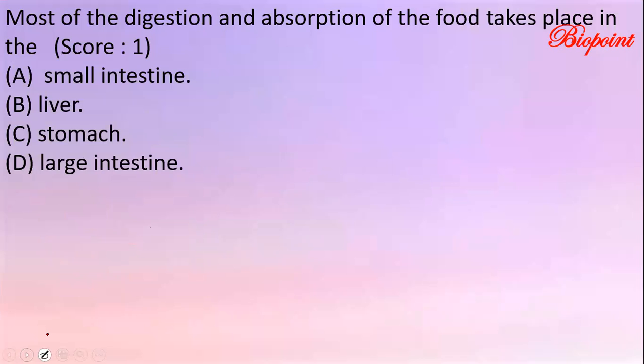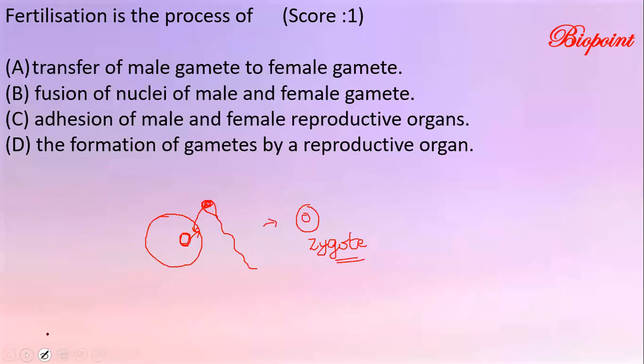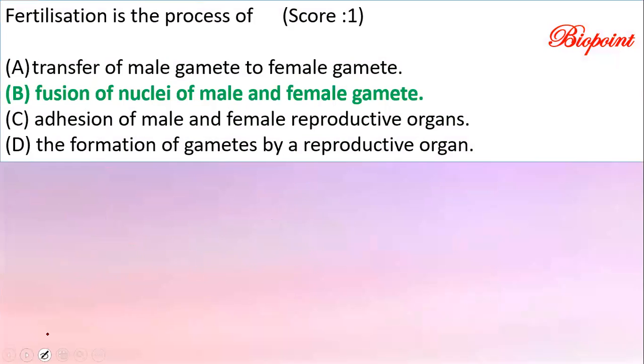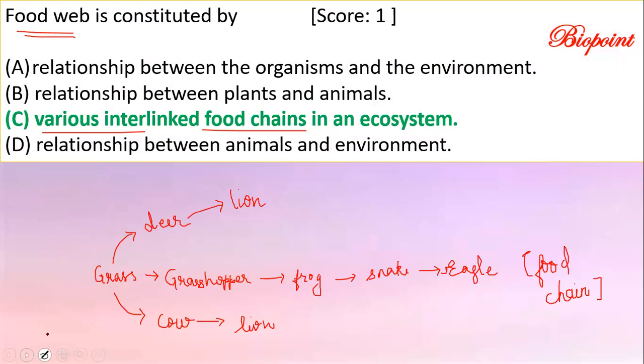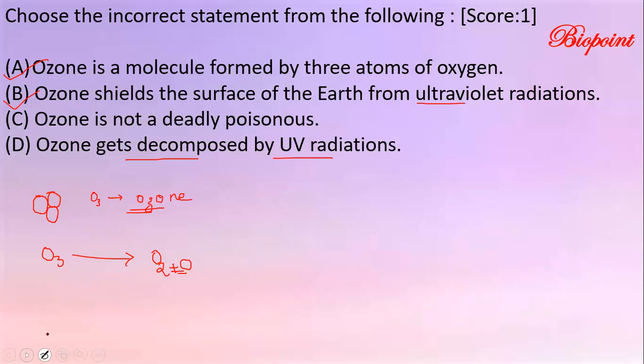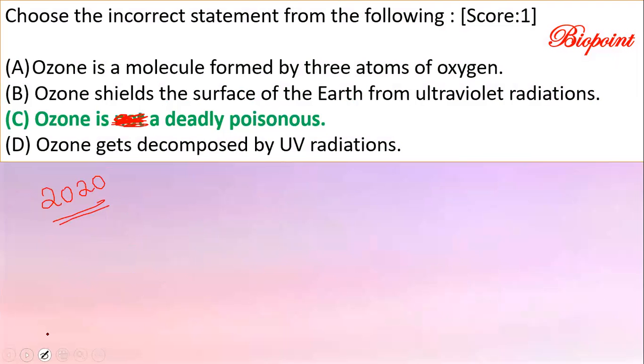Most of the digestion and absorption takes place in the small intestine. Fertilization is the fusion of nuclei of the male and female gametes. Food web is interconnected food chains in an ecosystem. Ozone molecule is a poisonous gas.